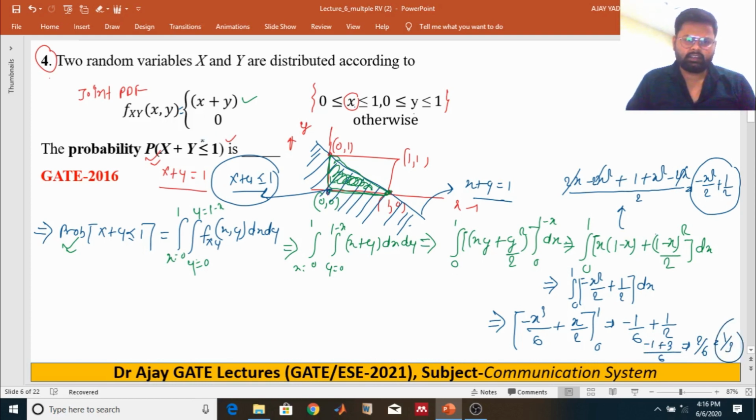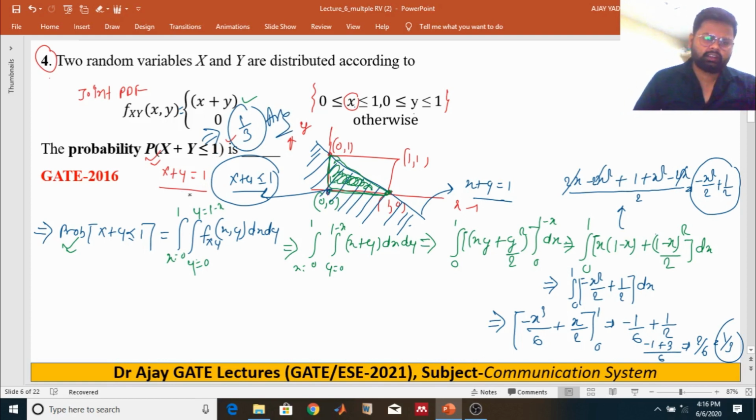So the probability of the random variable x plus y less than or equal to 1 is 1 by 3. I hope you understand this question very well, right? This question was asked in GATE 2016.